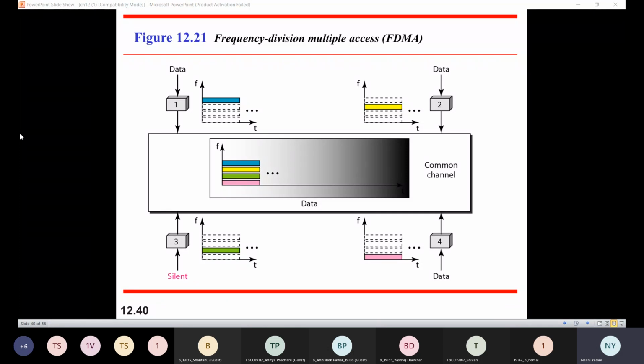In FDMA, we divide the frequencies into different channels. So there is a feeling of having a dedicated channel for every station, and they are supposed to transmit their data in this sub channel itself. Correct. So that is my FDMA.